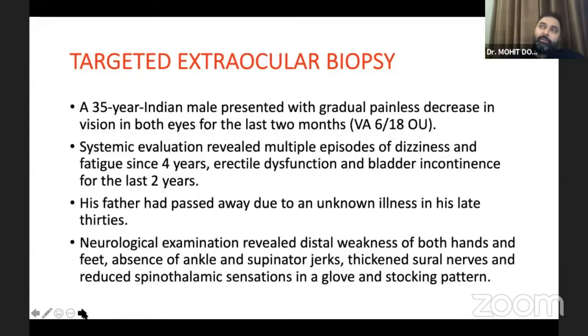Just another case. This is a 35-year-old male who presented with gradual painless decrease in vision in both eyes for the past 2 months. He had a family history in that his father mysteriously had died of some illness in his 30s. He gave a history of multiple episodes of dizziness and fatigue, had erectile dysfunction and bladder issues. When he came to us, he was on a wheelchair at times, had multiple neurological issues with thickened sural nerves, and this is what he had on clinical exam.